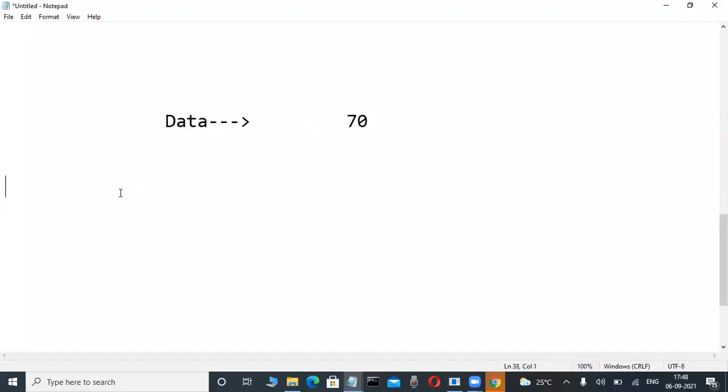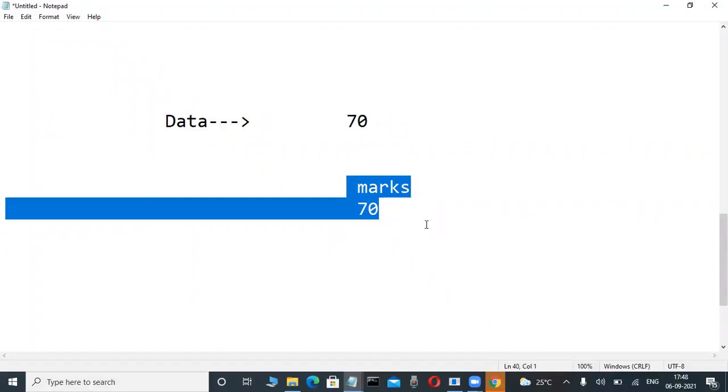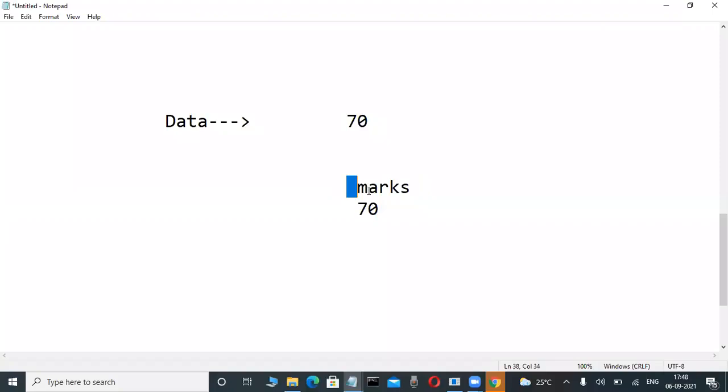But unfortunately, in my project, this is 70 above. For example, on the representation side, the same 70 is there. Above this 70, I am writing some text only. Suppose here I write marks. Marks 70 is what? Information or data? Very good, information. Meaning is there or not? Suppose here I write rupees, maybe 70 rupees. Is that data or information?